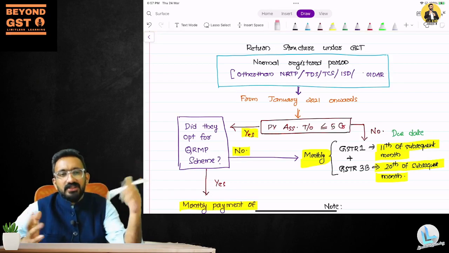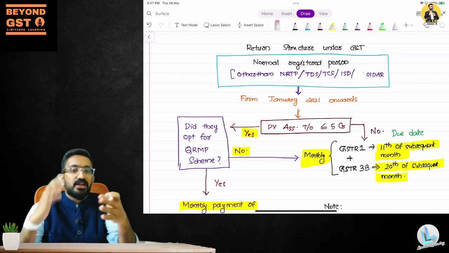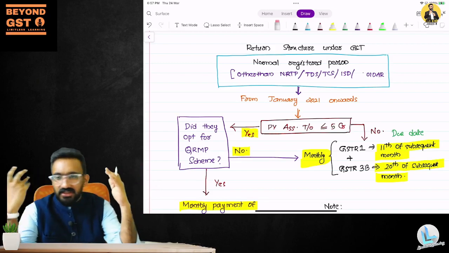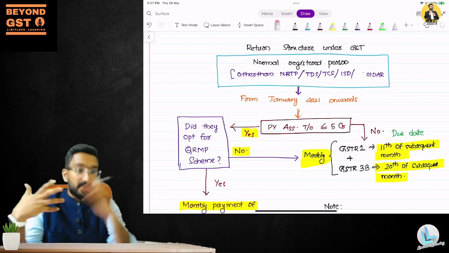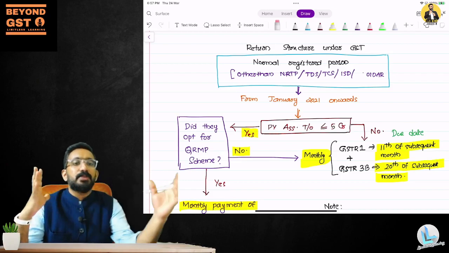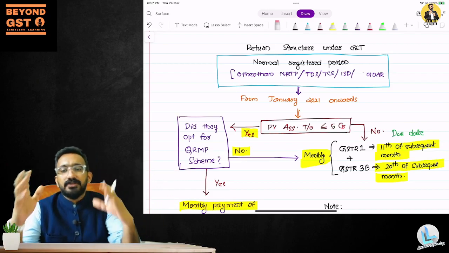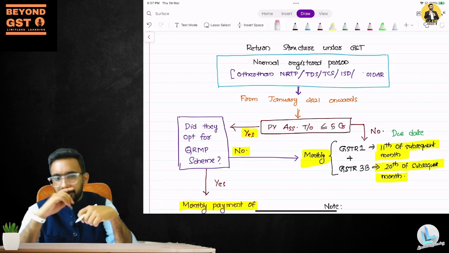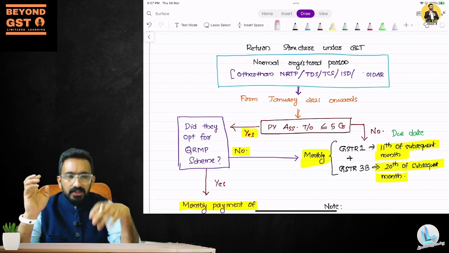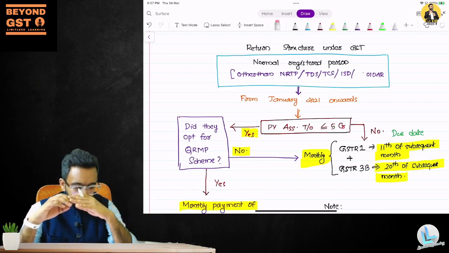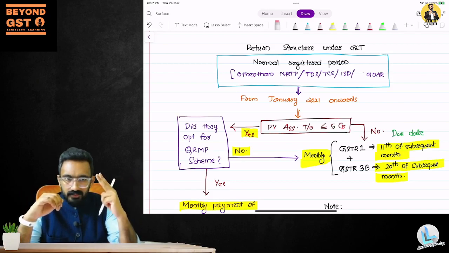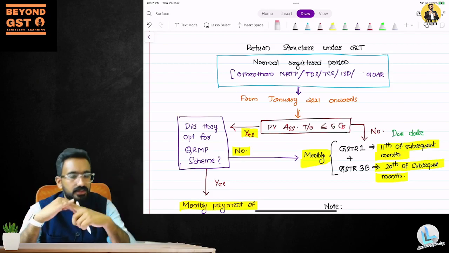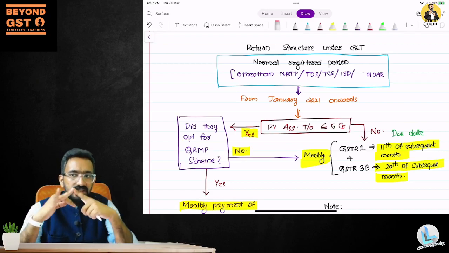These people, except for NRTP, are not discussed in detail in the intermediate syllabus. So you don't have to really bother about who these people are. But understand that except these people, all others will have to file two returns. Two returns mandatory. Which are the returns? GSTR 1 and GSTR 3B.